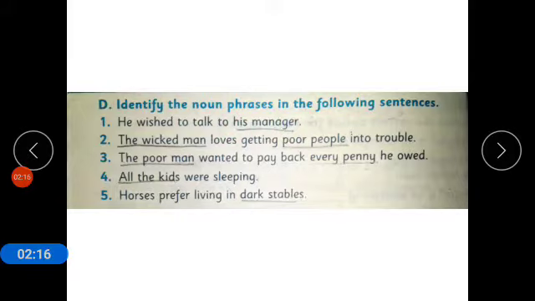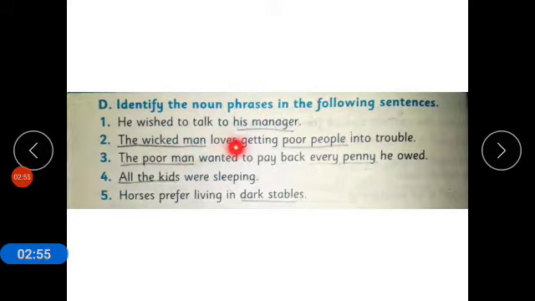Noun, manager. Manager is a naming word and phrase is a collection of words. His manager, so it is a collection of words. So in this statement, he wished to talk to his manager, the underlined word is his manager. This is a phrase and it is known as a noun phrase. If the sentence would be, he wished to talk to the manager, then the manager would be a noun. So in this sentence, his manager is considered as a noun phrase.